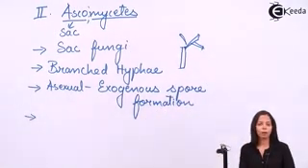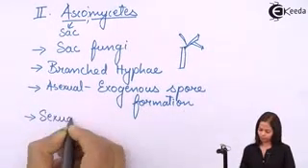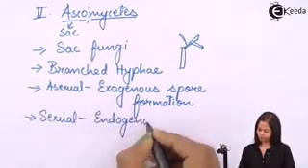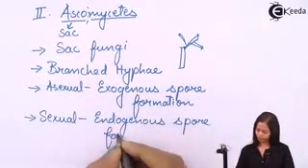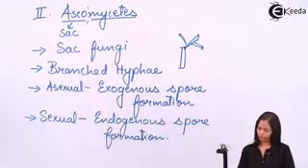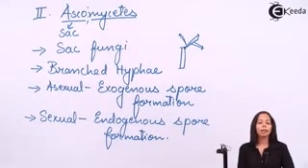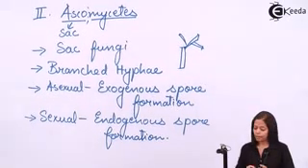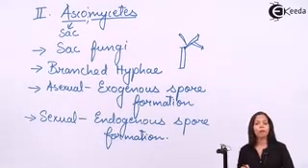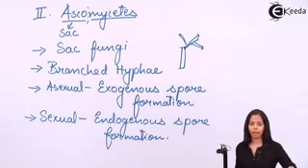Next, we are going to speak about sexual reproduction. Sexual reproduction in case of Ascomycetes will take place through formation of endogenous spores. Now let's see how these endogenous spores are formed and where they are formed. These endogenous spores are formed in a special body called.